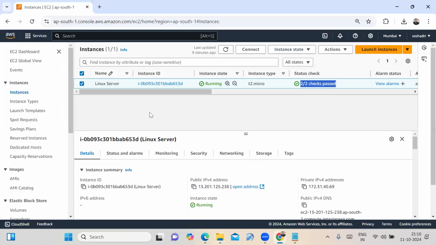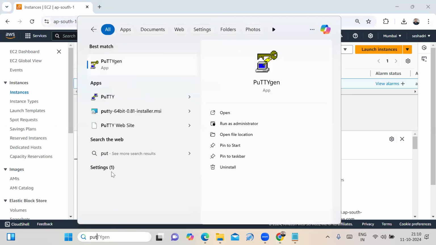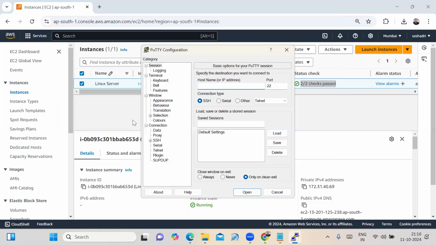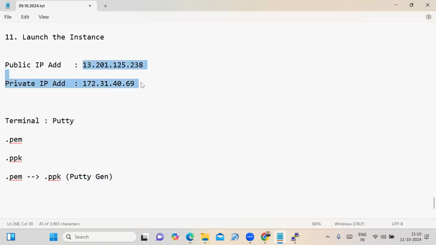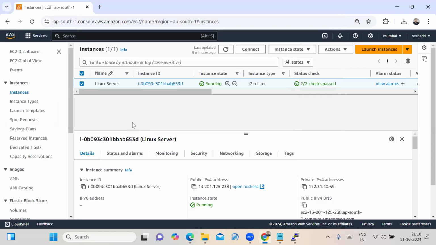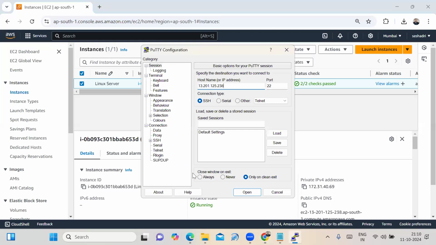Now, how can we connect to this Linux server? You have to open the putty software. Then it is asking for the host name or the public IP. That's why I noted the Linux server public IP address and the private IP address. You need to enter the host name or the IP address. This is nothing but the host name or the public IP address. We have to copy it and enter it here.